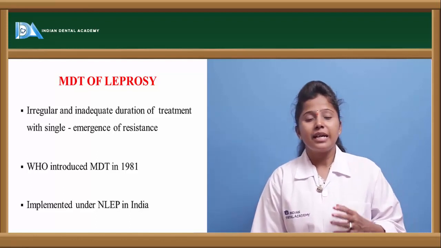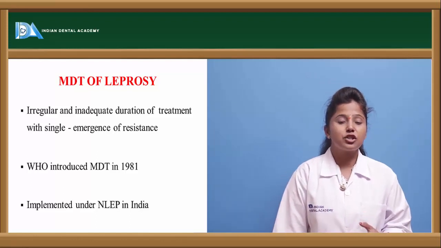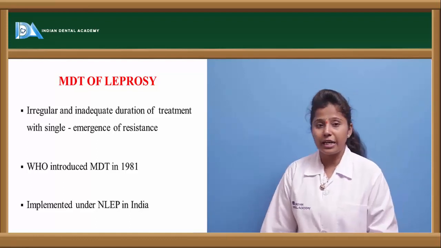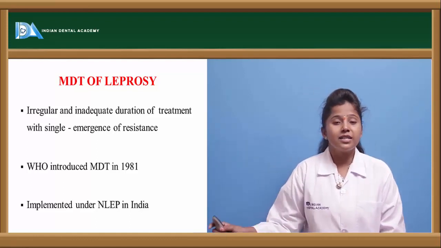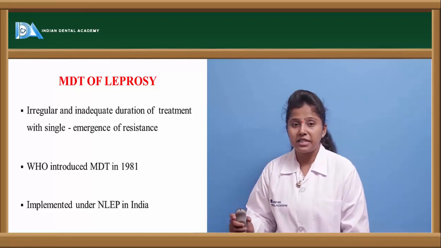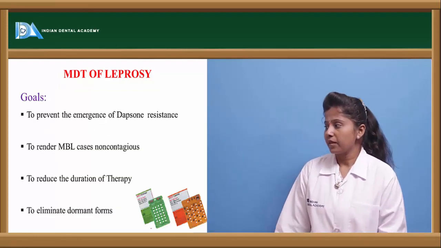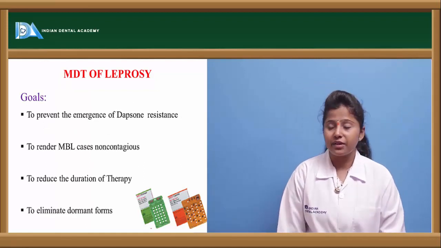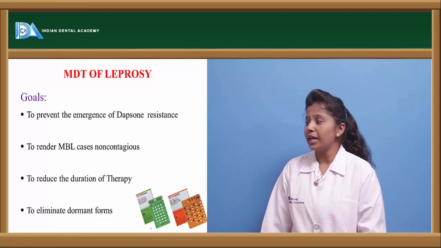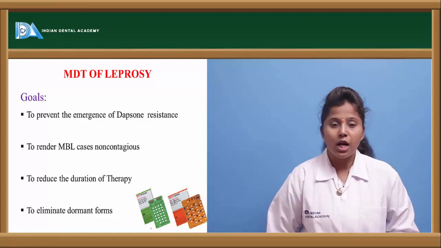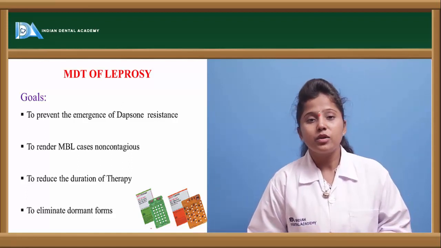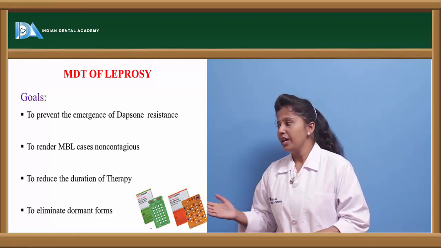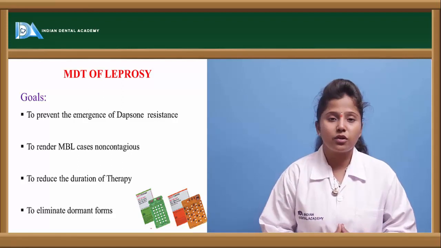and this is implemented in the NLEP, that is the National Leprosy Eradication Program, where this multi-drug treatment policy has been implemented. What are the main goals of this? Why is multi-drug treatment given in leprosy? The main goals are to prevent the emergence of dapsone resistance. If dapsone is the main drug used in leprosy and it shows resistance, then multi-drug treatment is preferred, and it is used to reduce the duration of therapy.